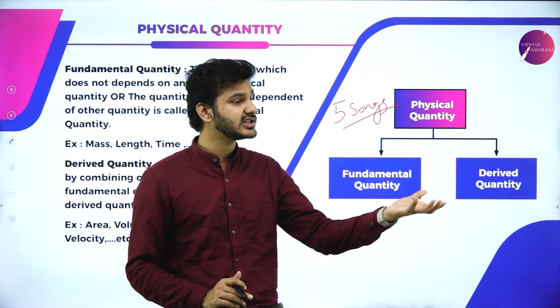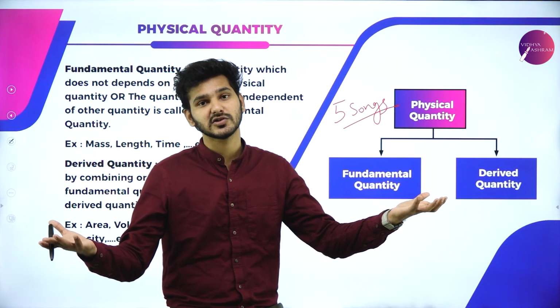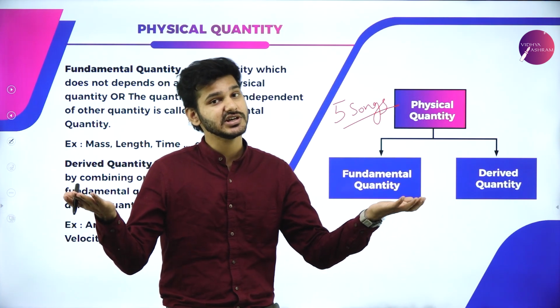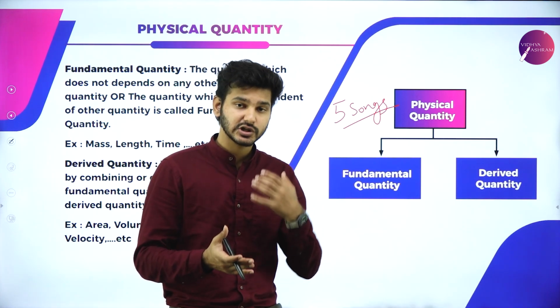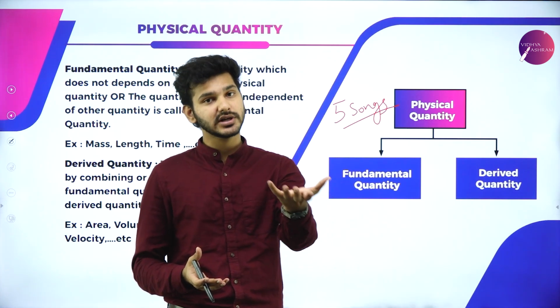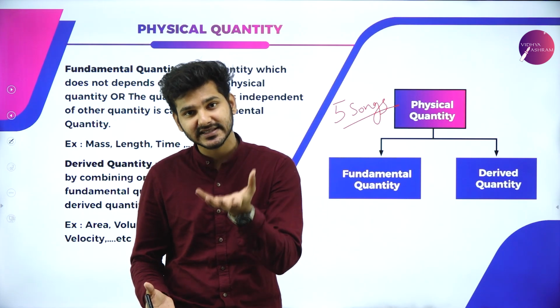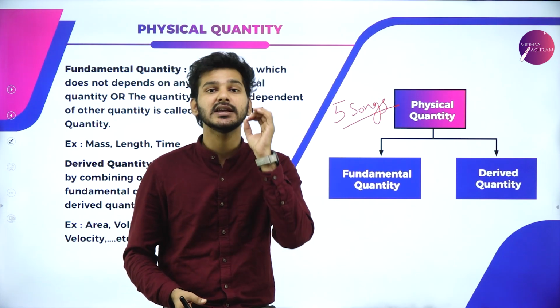If I take 1 kg of banana here, it will be 1 kg of banana all the way around the world. So kg and kg are the same. So for that purpose, to have uniformity, to have unity, just like you wear uniforms at school, we also adopted a system known as System International.